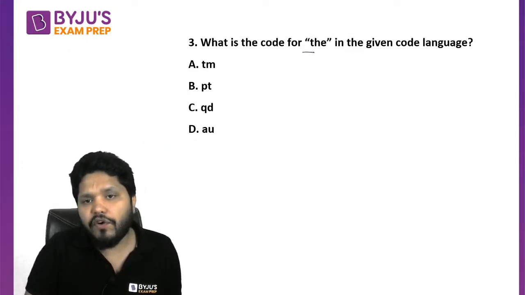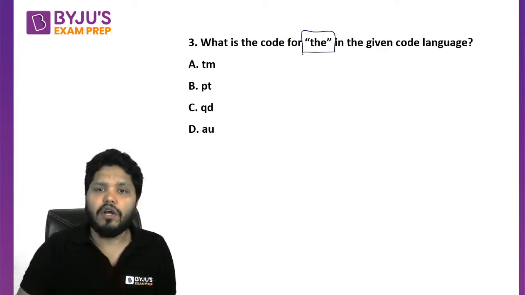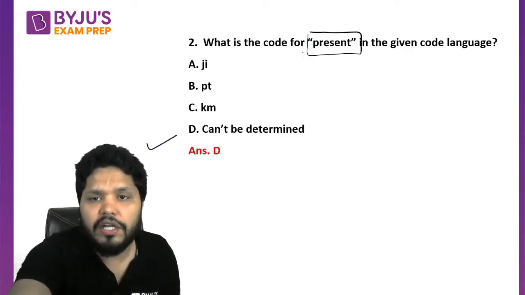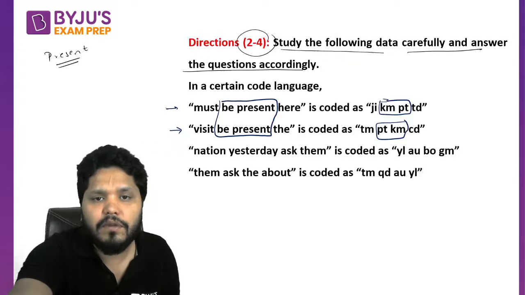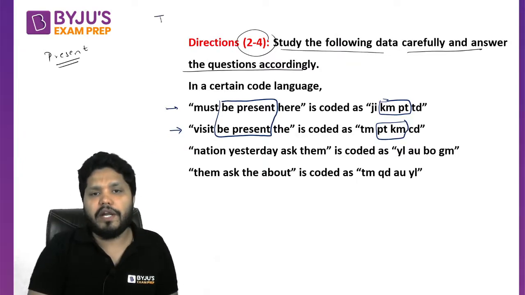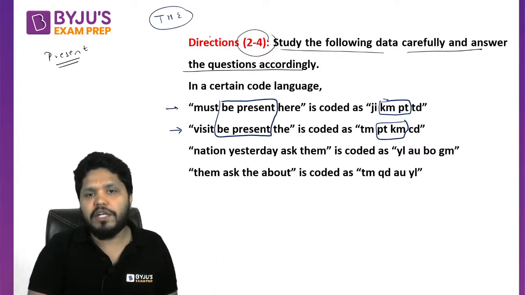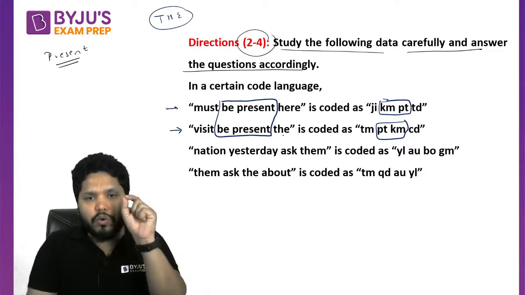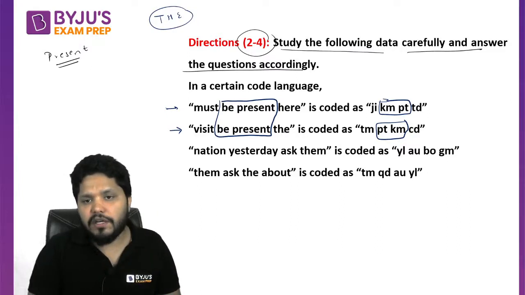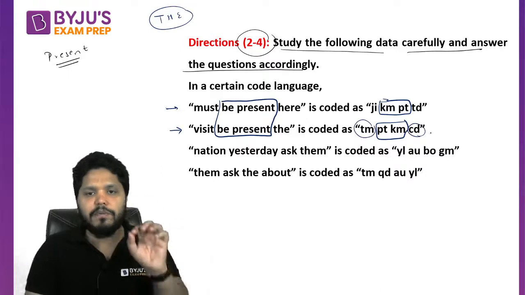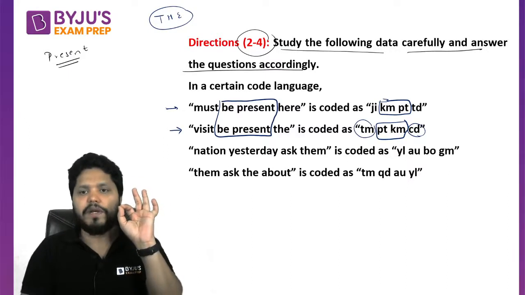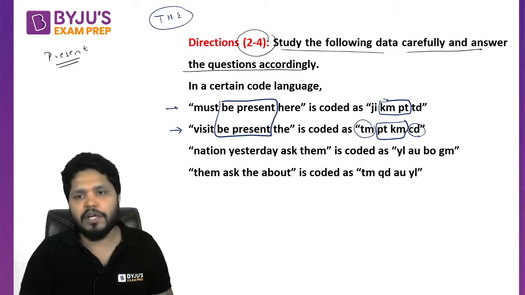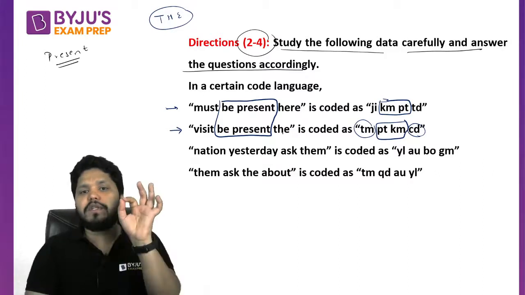What is the code for 'the'? Now we need to identify the code for 'the'. Now if you see, 'the' is present here, so the code for 'the' and 'visit' is either tm or cd, correct? Either tm or cd must be the code for 'the', because pt and km are the code for 'be present'.